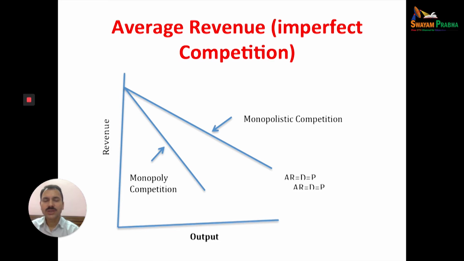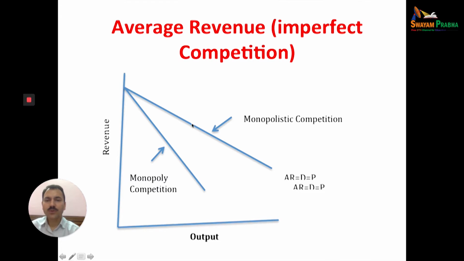Whether you use commodity X, Y or Z, they are similar, but you can differentiate only on the basis of color, taste, brand, packaging or shape. But in monopoly there is only one seller, and the commodity he is selling has no close substitute available in the market.